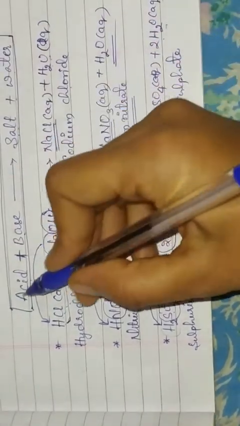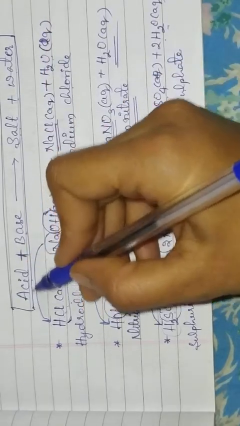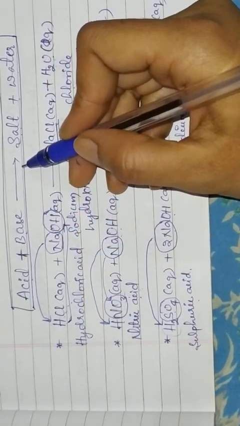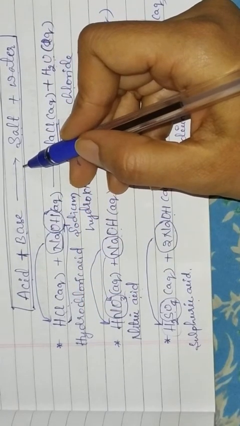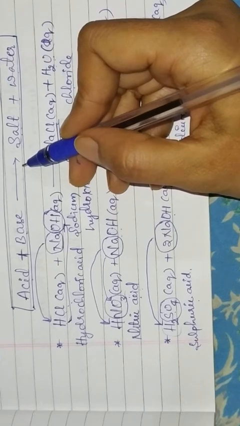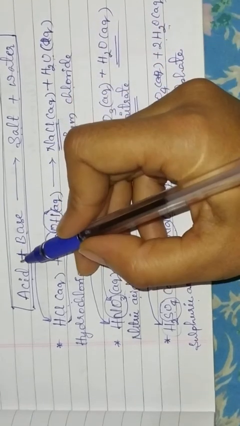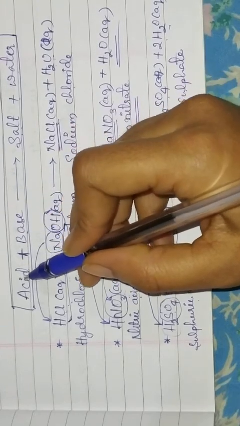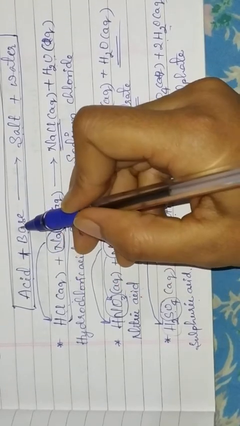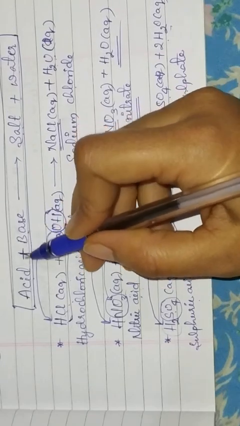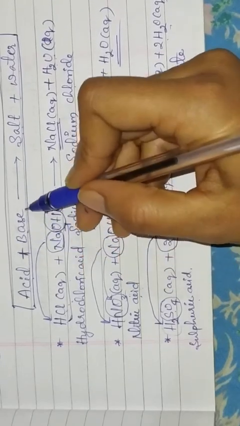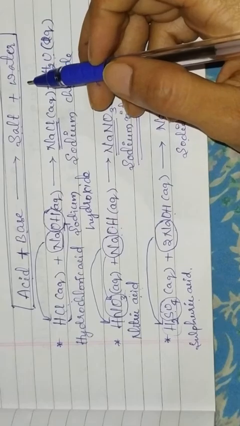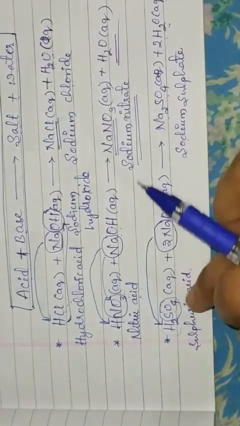So like this, we have to remember this general reaction whenever we are solving chemical reactions. When we are going to write the chemical equations, we should notice whether the reactants are acids or bases, whether they are metal and base. Like this we have to see, and on that basis we have to predict what the products will be. Okay, so see here one more example for this.